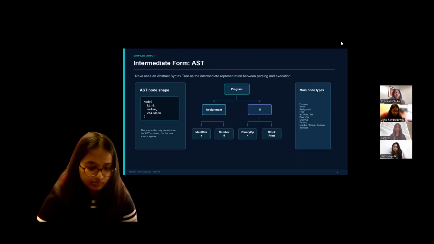Next slide. So NOA uses an abstract syntax tree, or AST, as the bridge between parsing and execution. Each node in the tree has a kind, a value, and a list of children. Some of the main nodes include program, block, assignment, print, if, while, binary operator, unary operator, and ternary, along with the literal types like number, string, boolean, or an identifier. A key design choice we made is that the runtime only works with the AST. It doesn't look at the original source code at all. That keeps things modular and makes the execution phase much simpler.